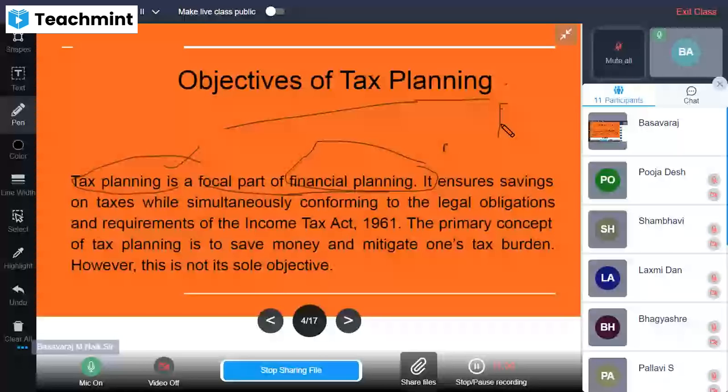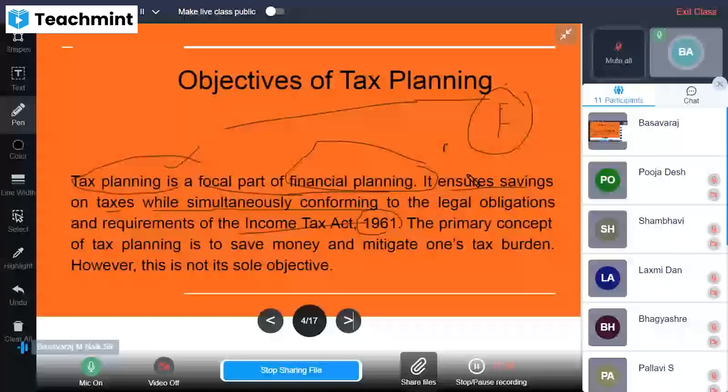So this financial planning, the tax planning we are discussing, is an important part of financial planning. It ensures, or facilitates, savings on taxes while simultaneously conforming to the legal obligations and requirements of the Income Tax Act 1961. So as per the legal obligations, we can simultaneously gain earnings, right?